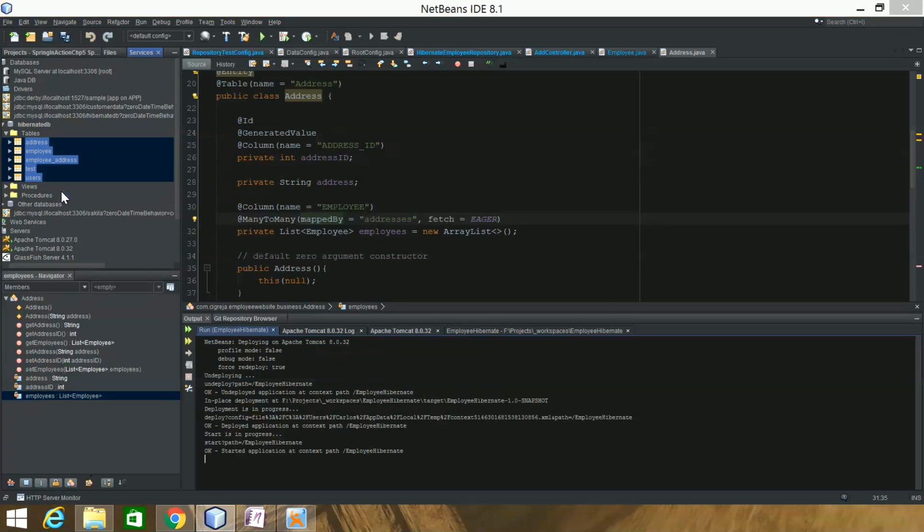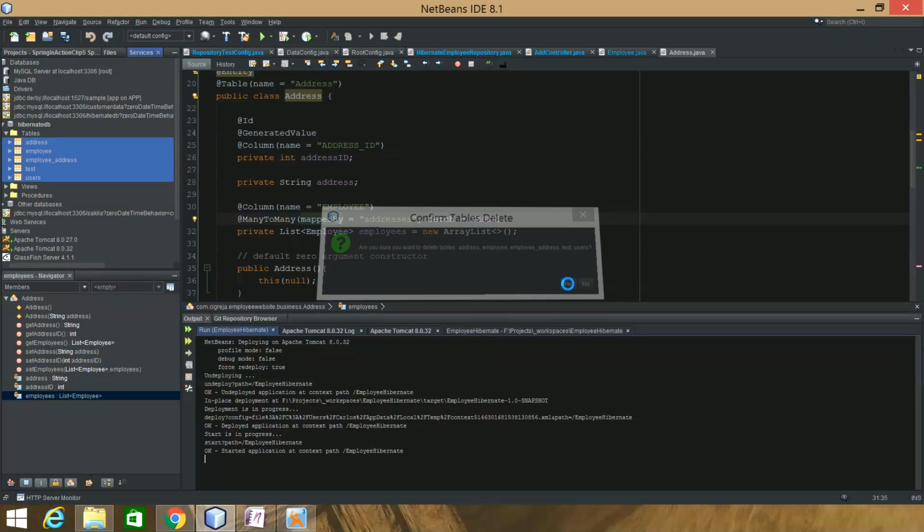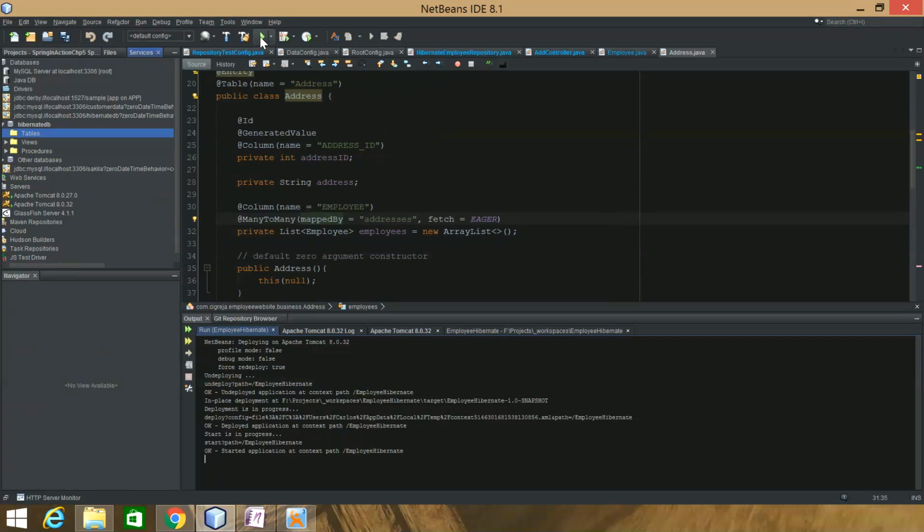I'll delete them and just run the application again, and I'll show you that it will make 3. Refresh. Okay, so it makes the 3 like I want.